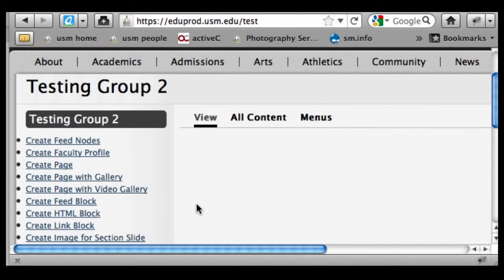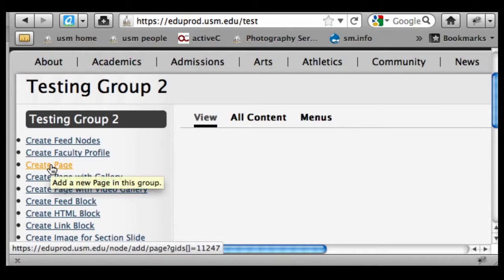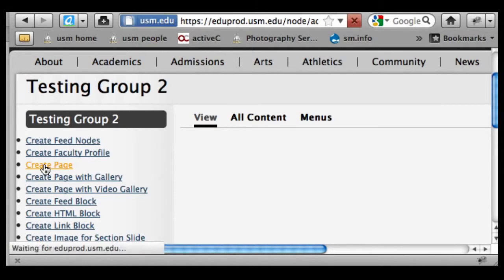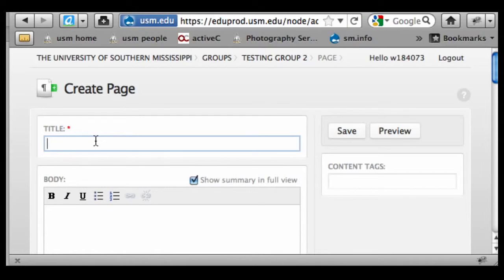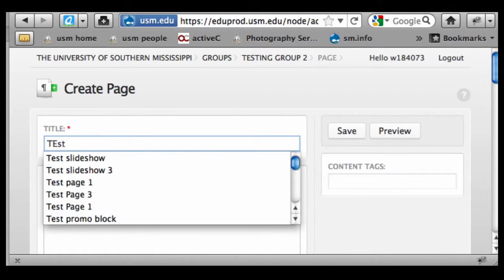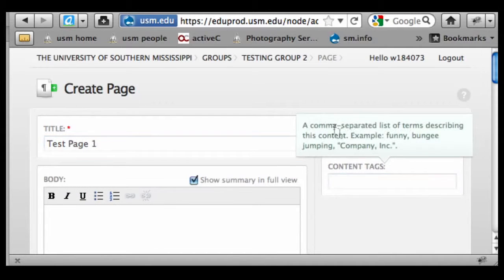What I want to do is just do a quick example of creating a page and talk a little bit about the idea of every item that we create in the system is essentially a record in a gigantic database. So if I click on Create Page, and I title this, and I'm just going to call this Test Page 1, okay. And if I save this,